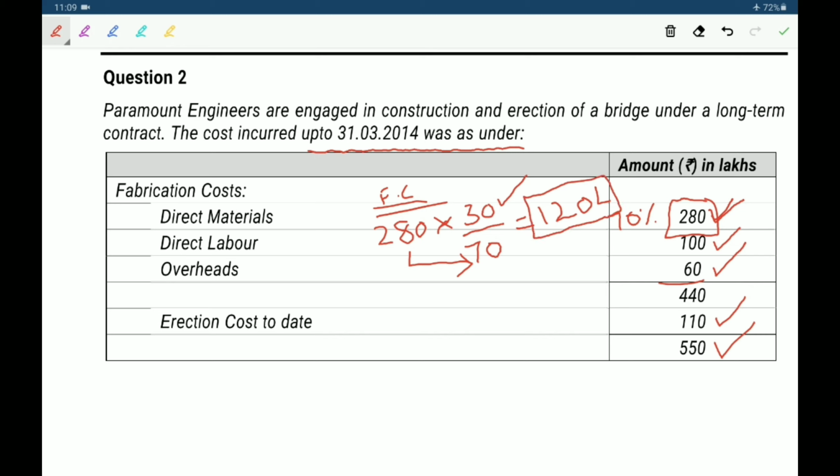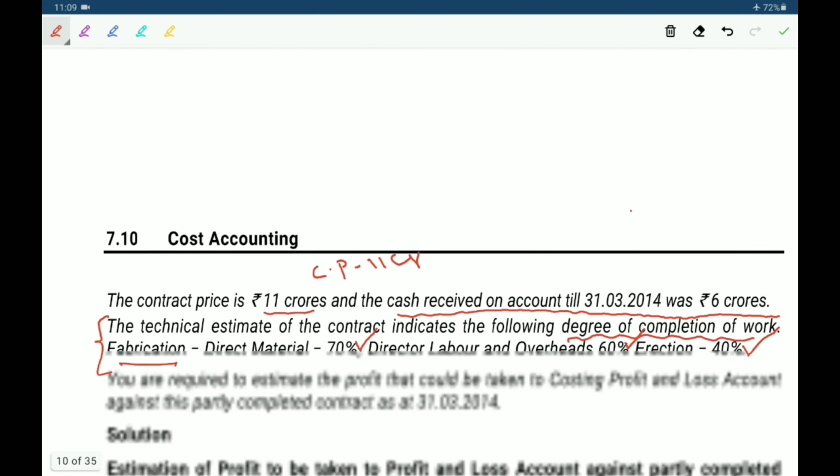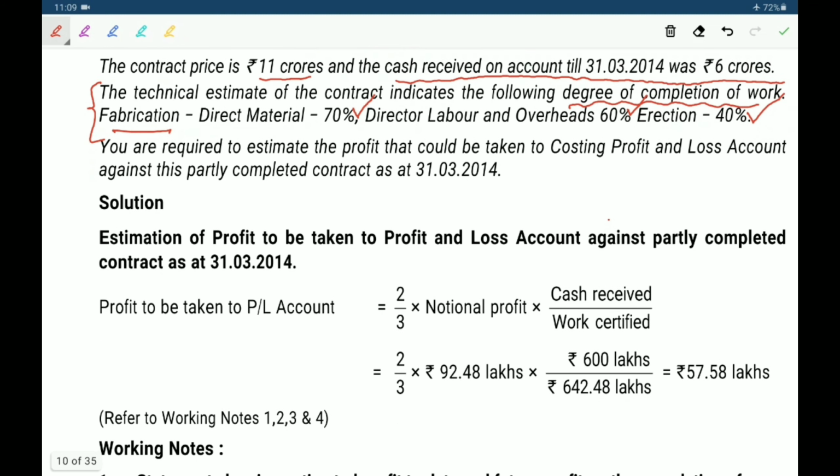Like this, all labor, overheads, etc. we see in the problem. Direct labor and overheads 60%, erection 40%. You are required to estimate the profit that could be taken to costing profit and loss account against this partly completed contract as at 31st March 2014.